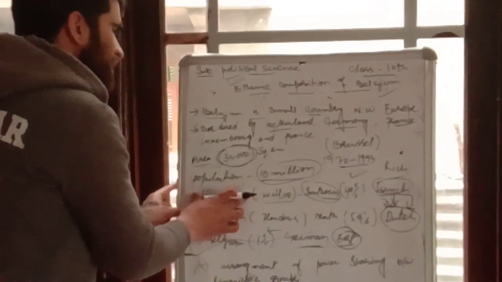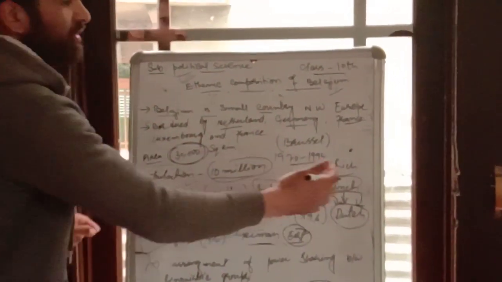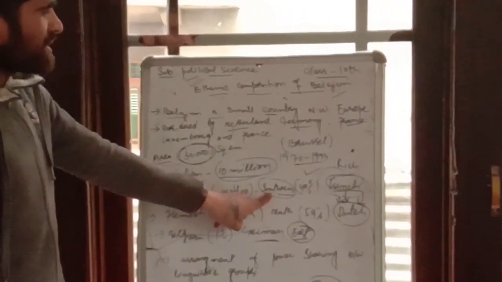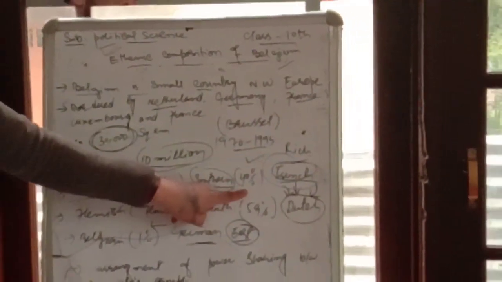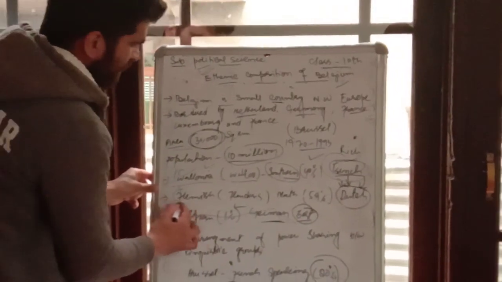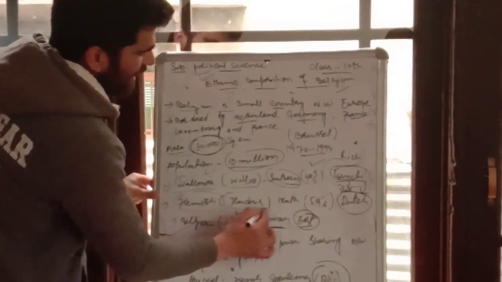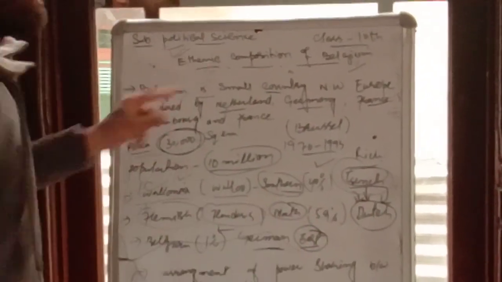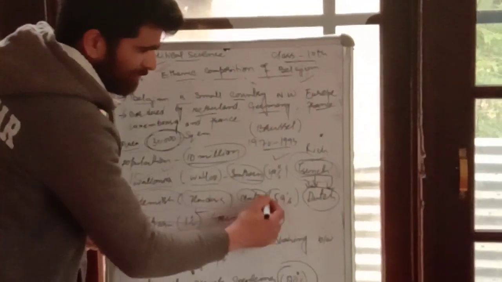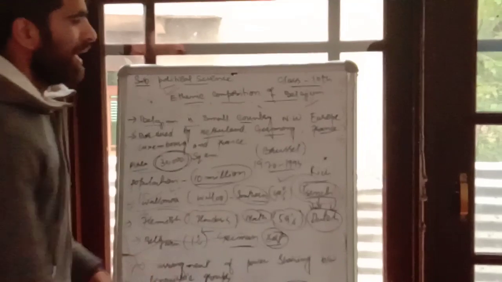It consists of 40% of the total population, and they were speaking French. Let me repeat, Wallonia was the first region located in the southern part of Belgium, its population percentage was 40%, and they were speaking French. The second region was Flemish, or we can say Flanders. They were located in the northern side of Belgium, and their percentage was 59%, and they were speaking Dutch.